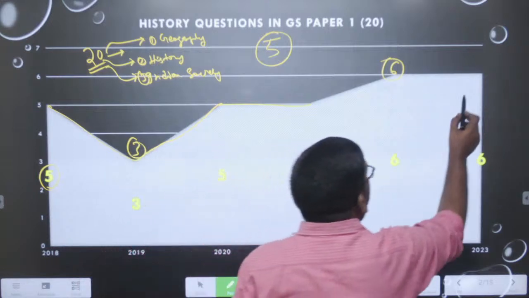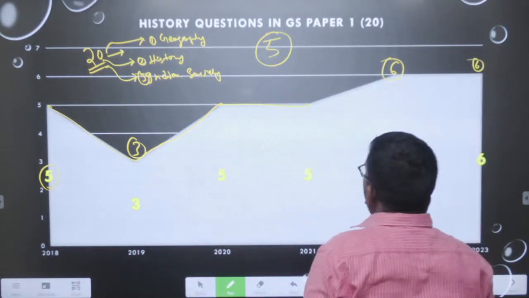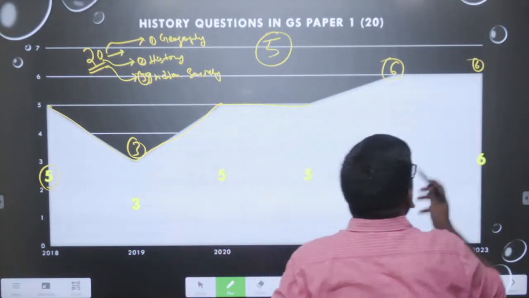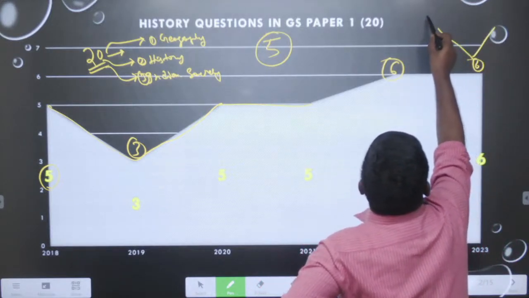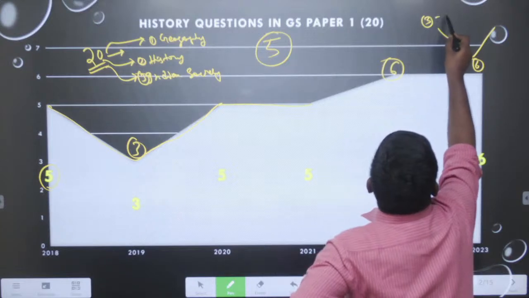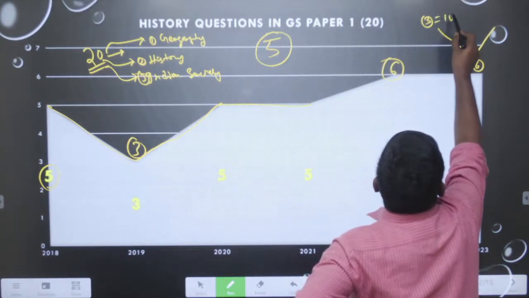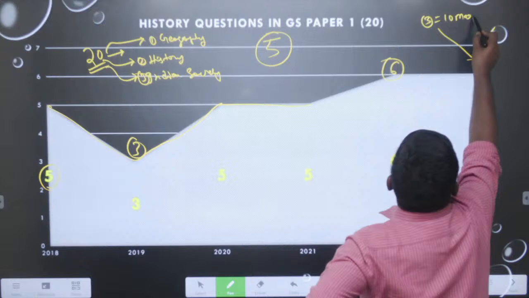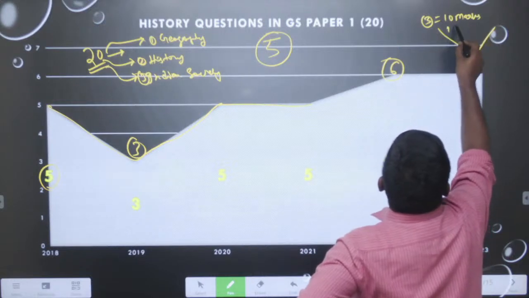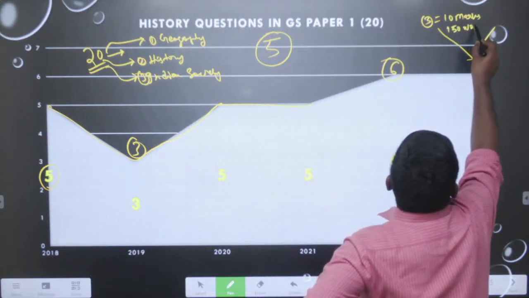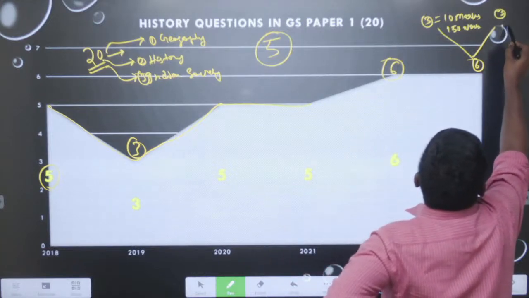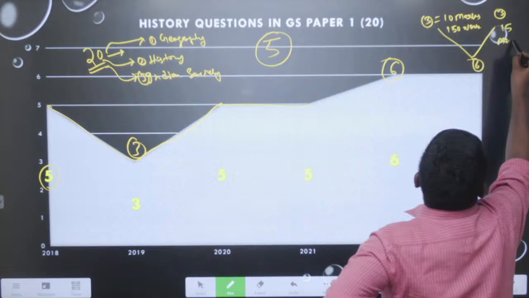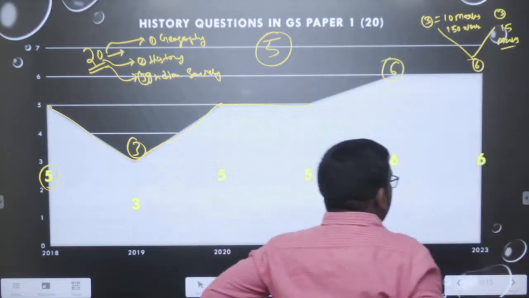Out of the 6 questions, 3 were of 10 marks, which means 150 words, and 3 were of 15 marks. So, that is the trend.